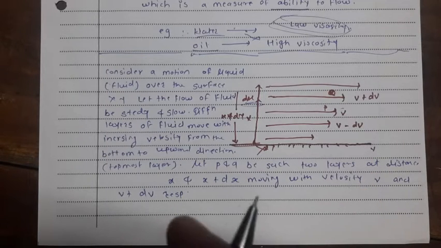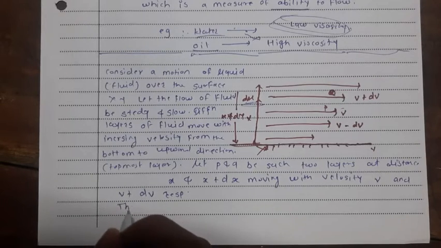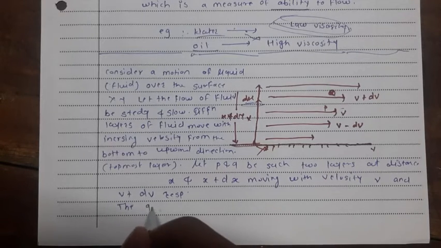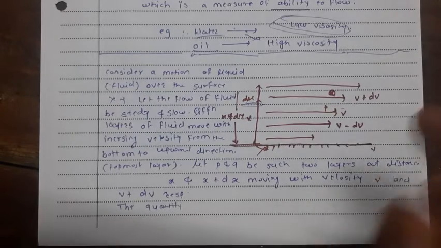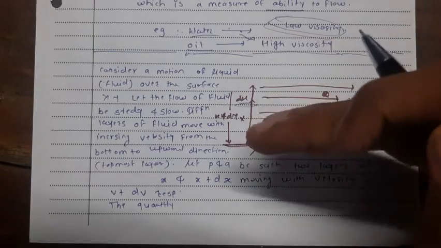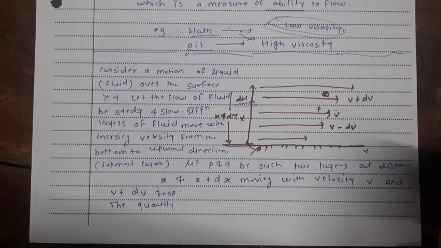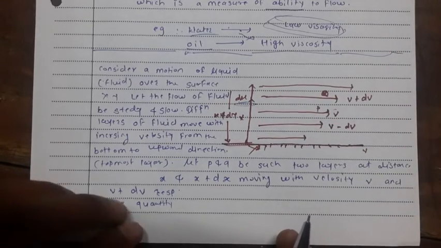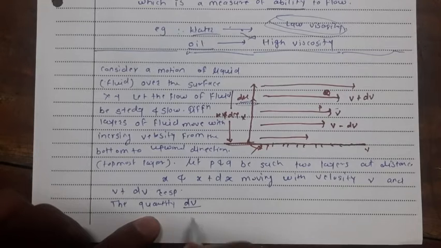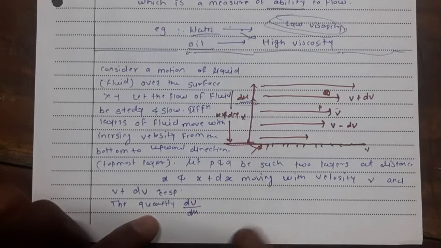Now see, as you move away from this surface, the velocity of the layers goes on increasing and its distance from the surface also goes on increasing. So the quantity dv by dx is nothing but the rate of change of velocity with respect to distance.